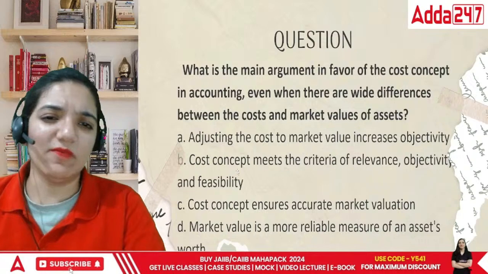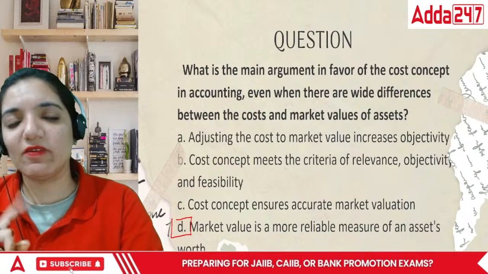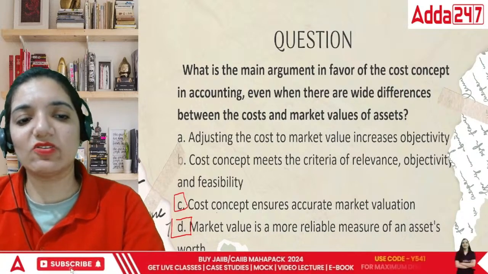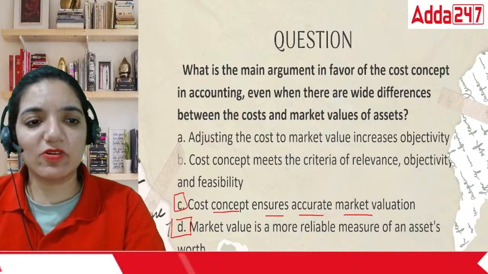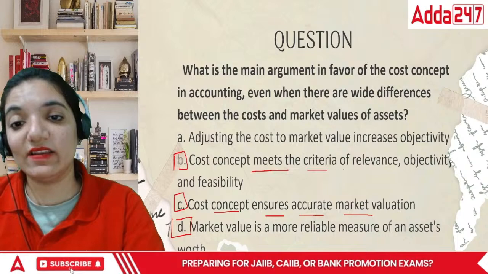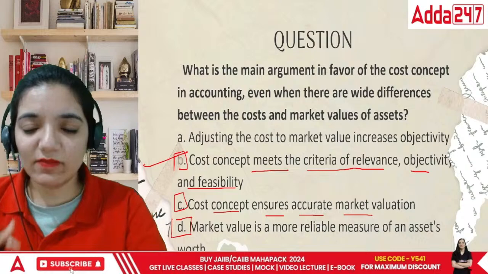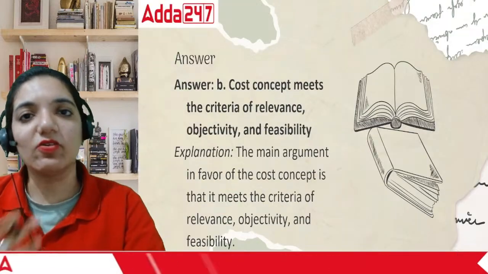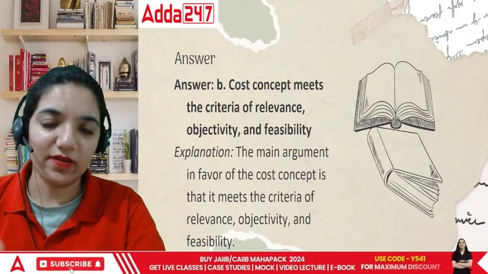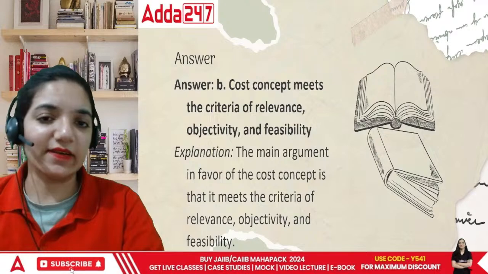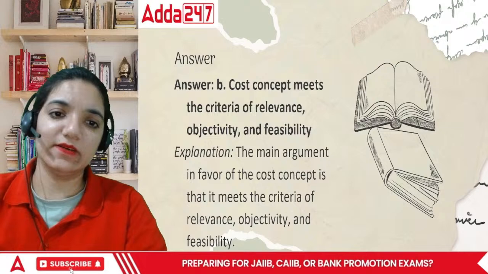No, this is not the point. Market value is never a better point because it keeps on fluctuating. Dynamic part never brings stability. Cost concept ensures accurate market valuation? No, not really. But when we talk about the cost concept meeting the criteria of relevance, objectivity, and feasibility, that's absolutely true, because you are recording the things at the ground reality, at the price you paid for that particular thing. You're not going to do this or that in terms of the working. You're going to be very clear about the price at which you are actually buying it.